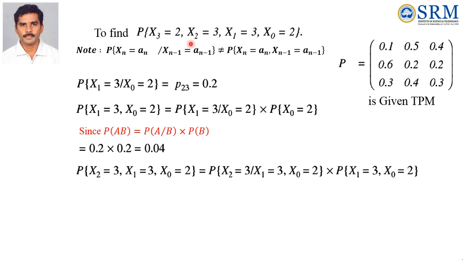So we take these three values, x2 equal to 3, x1 equal to 3, x0 equal to 2. Now you take x2 equal to 3 as A, and x1 equal to 3, x0 equal to 2 as B. Then, once again using this formula, probability of A by B into probability of B. So once again, you take x2 equal to 3 as A, x1 equal to 3, x0 equal to 2 as B, then it can be written as probability of A by B into probability of B.